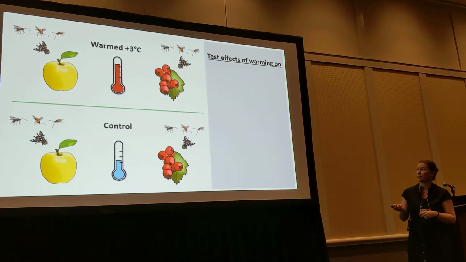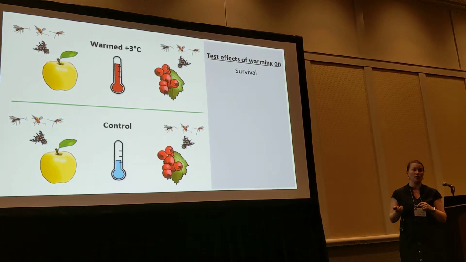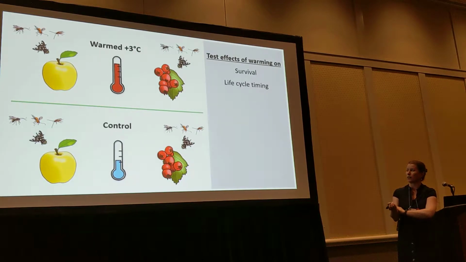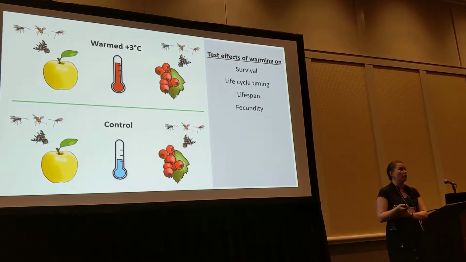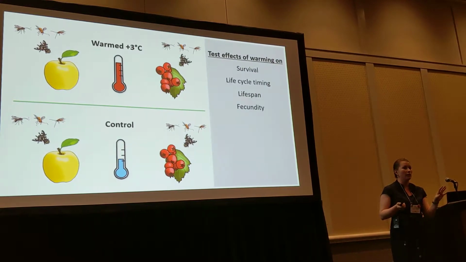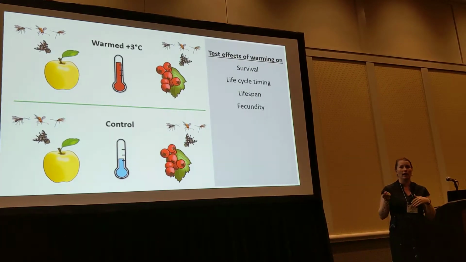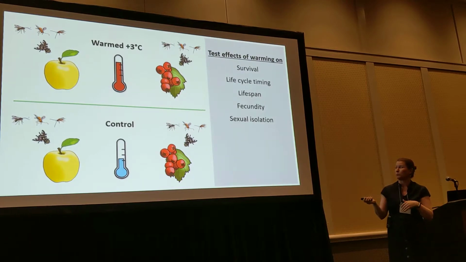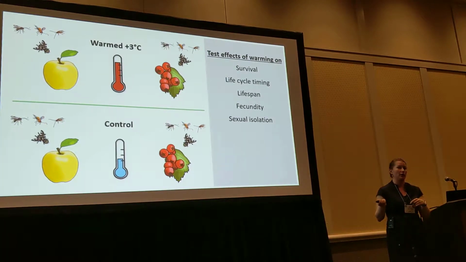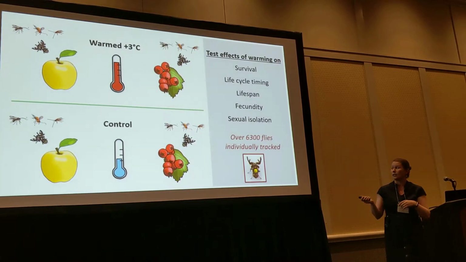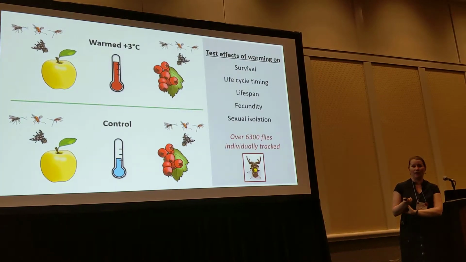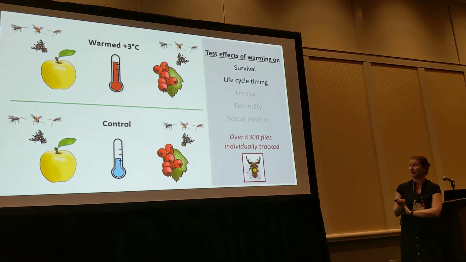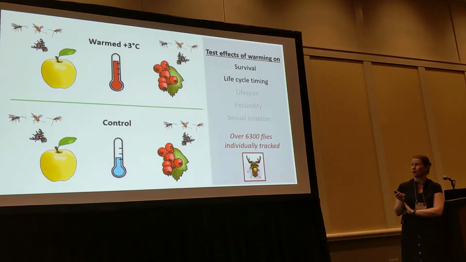Okay, so here we're testing the effects of warming on fly survival and life cycle timing, as well as that for the wasps. We also measured lifespan and fecundity to look at potential trade-offs between development time and energy spent in development and these measures of adult fitness. And we measured sexual isolation with mass mating trials. So this included over 6,300 flies individually tracked from larvae to adulthood. I'm focusing today on these first 2 components.